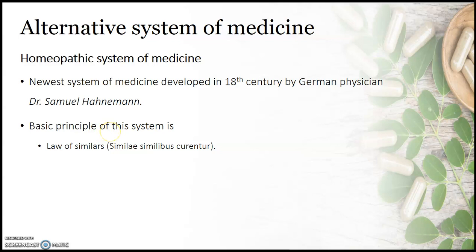This is the newest system of medicine, developed in the 18th century by a German physician, Dr. Samuel Hahnemann. He was by profession a medical practitioner. From his experience, he developed a system of medicine, that is the homeopathic system of medicine. The basic principle involved in the homeopathic system of medicine as per Samuel Hahnemann is the law of similars, that is similia similibus curantur. That is, a drug which can produce disease-like symptoms in a healthy person can be used in similar disease conditions.